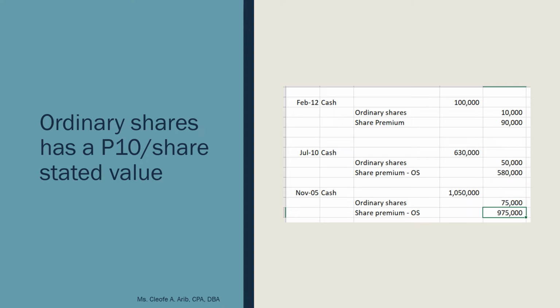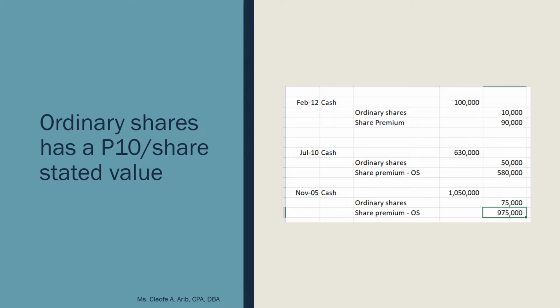How much cash did we receive in July 10? That's 630. Now, if you spread that over how many shares? Over 5,000 shares in July 10, then definitely the issue price is greater than 10. So, the excess of issue price over the stated value, saan again pupunta? Pupunta sa inyong share premium OS. Yun palang Feb 12, pakilagyan na lang ng dash OS ha, nakalimutan kong lagyan.